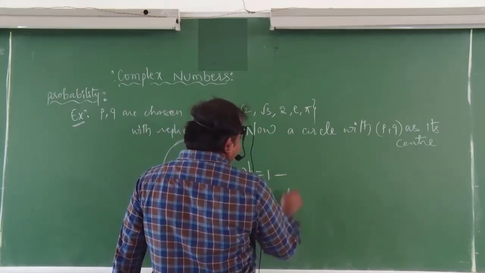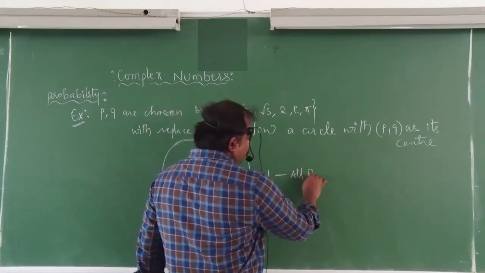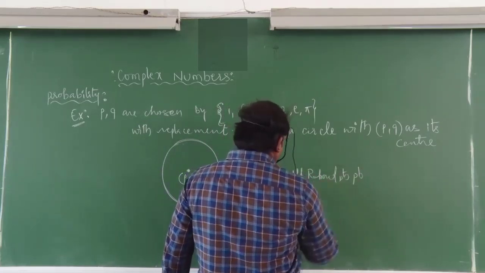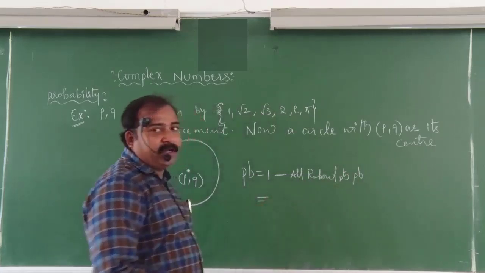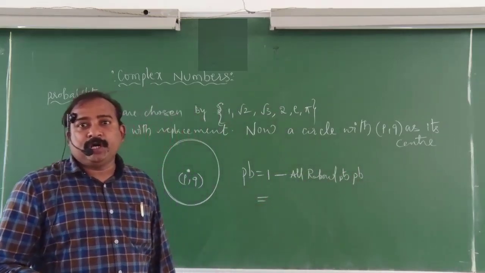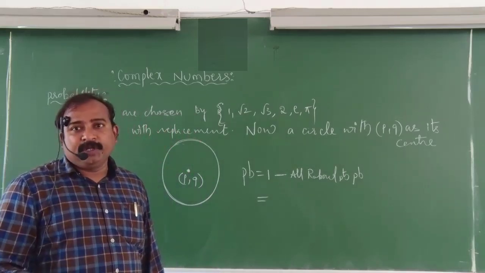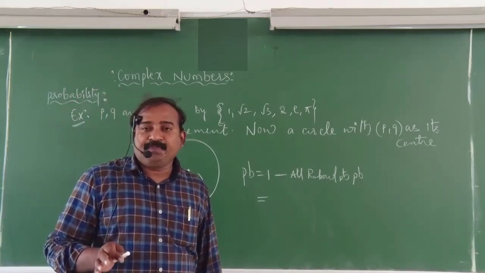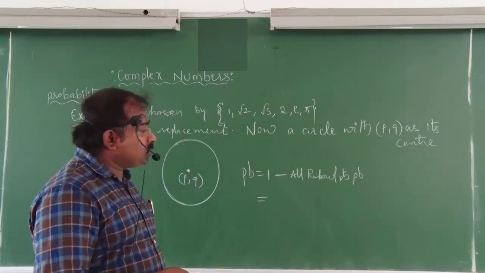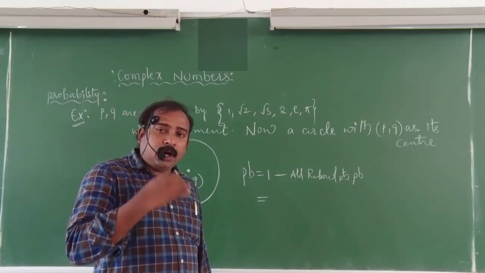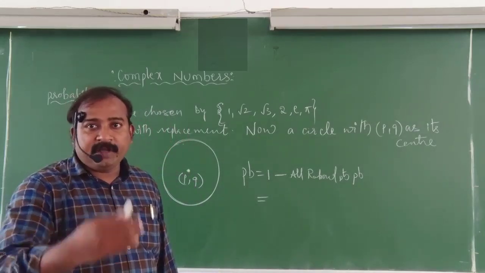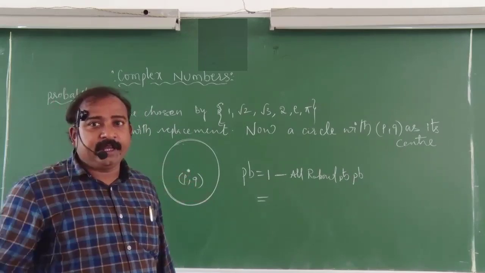1 minus all rational points probability. Okay, our requirement is at most 2 rational points. At most 2 rational points means only 2 rational points are possible, and all the rest are irrational points. So here, instead of calculating that value, what I am doing is 1 minus the case where not only 2, all points on the circumference are rational. Okay, that probability I will subtract. If I subtract, I can get the required probability.